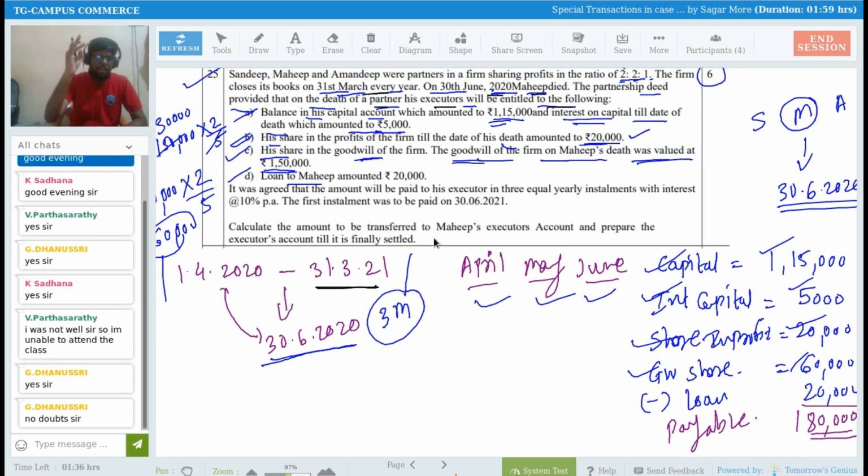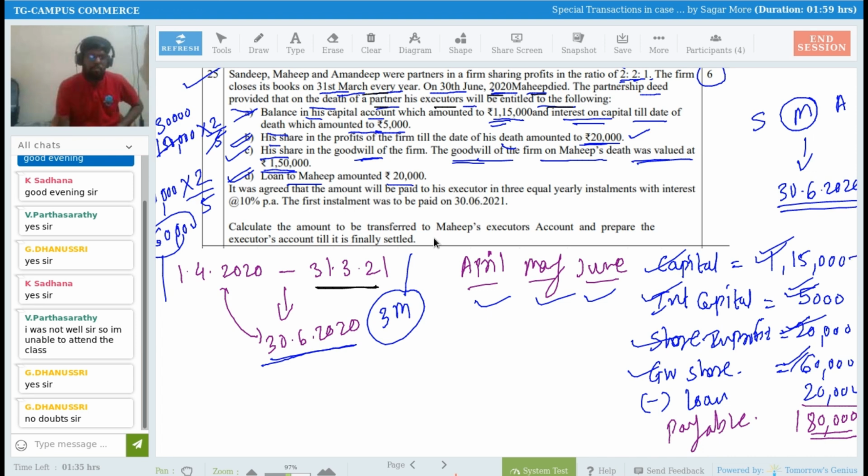We have to add that, right? Capital, interest on capital, share in the profit and goodwill share. So far I have added this much amount. Now read adjustment number D. Loan to Mahip amounting to rupees 20,000. So we provided a loan to Mahip, 20,000 rupees. And if today the death of Mahip has occurred, that 20,000 rupees we have to recover from him or not? Yes, we have to get that money from him, right? So I will be adjusting that amount now. So this 1,15,000, this 5,000, this 20,000 and this 60,000, this much amount I need to pay to Mahip now.